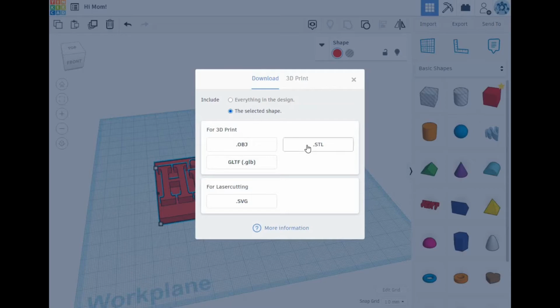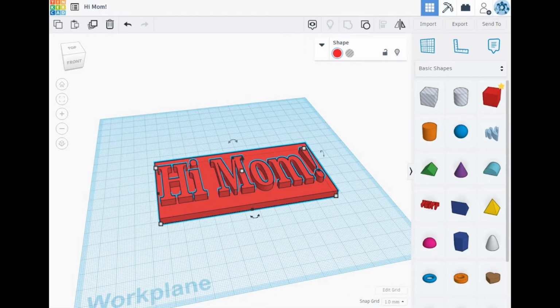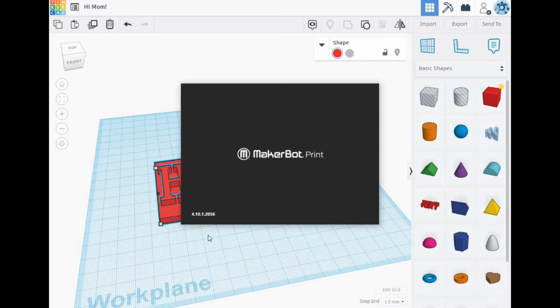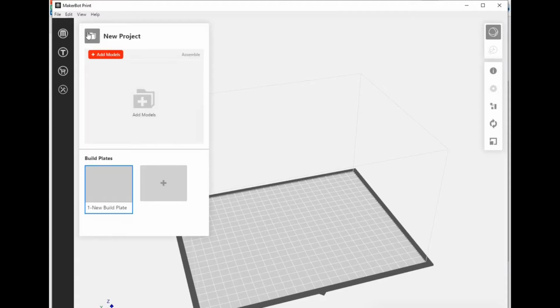I click on the object, I click on export, I want the selected shape, and I want the .stl file format. All right, it's really important that we use that file format in order to bring things up. Now we're going to bring up MakerBot Print, the software that's on the computer here. It's the black background with the M on it. It should be down at the bottom on your taskbar. So here is the project panel.